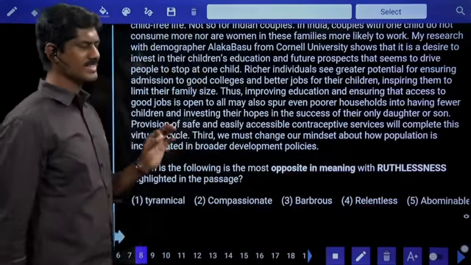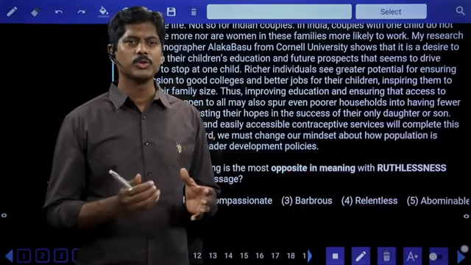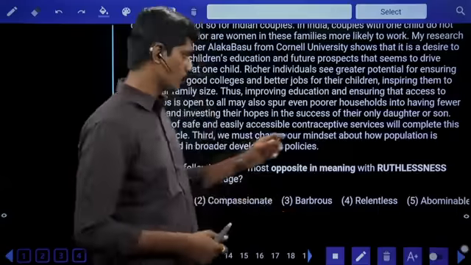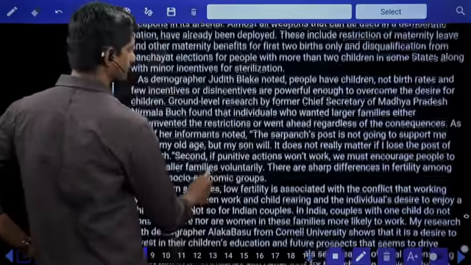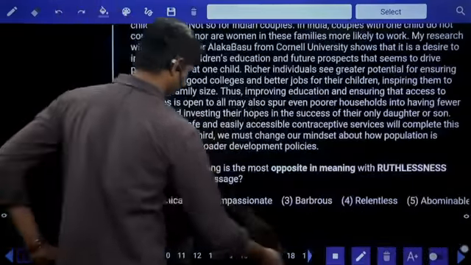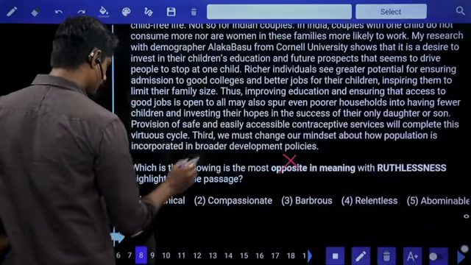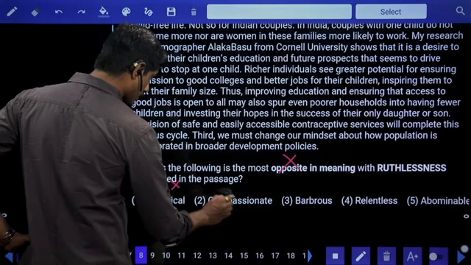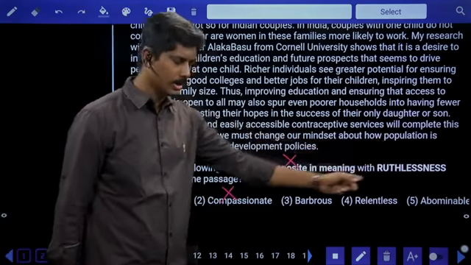Now, ruthlessness. Ruthlessness is nothing but without any mercy, without compassion, without pity, without kindness is called ruthlessness. To act with the ruthlessness of China, we require opposite meaning. Tyrannical, same meaning. Compassionate, opposite. Ruthless means without compassion, without kindness.